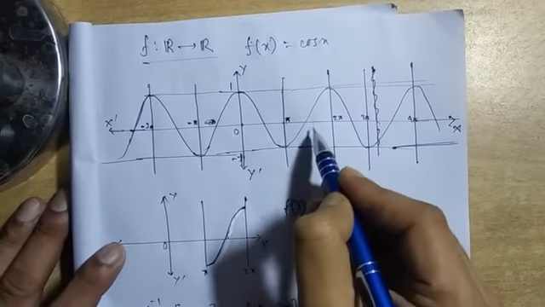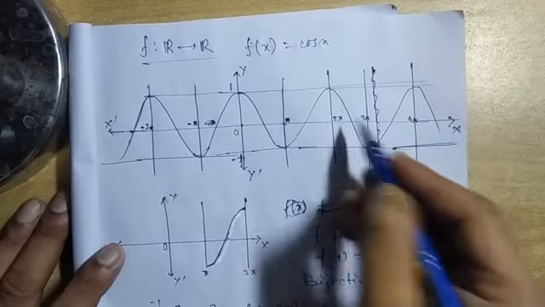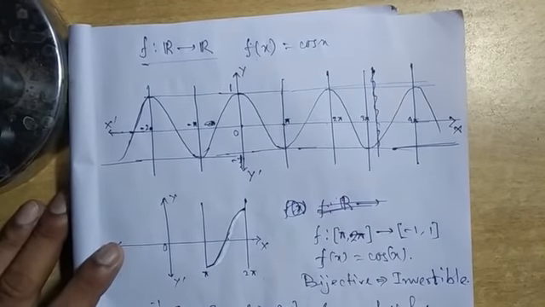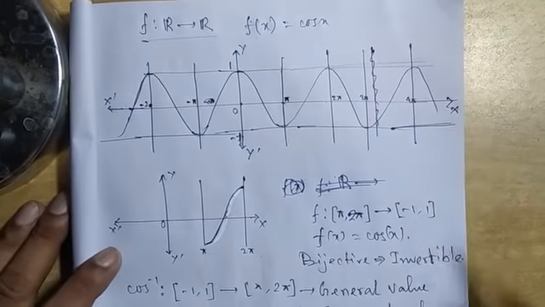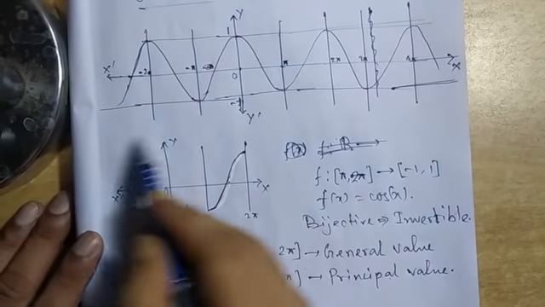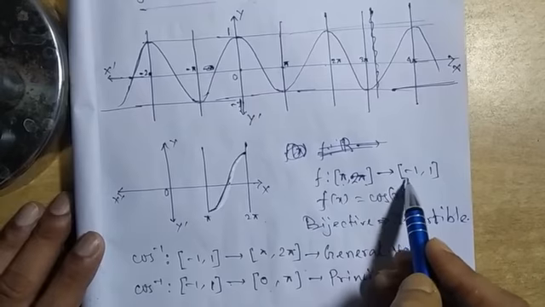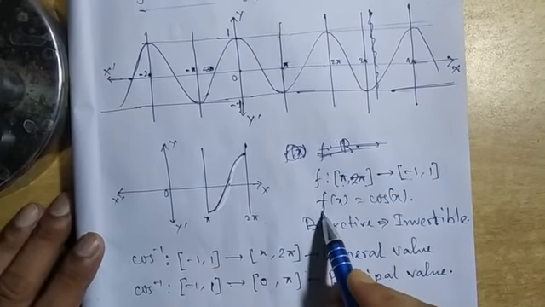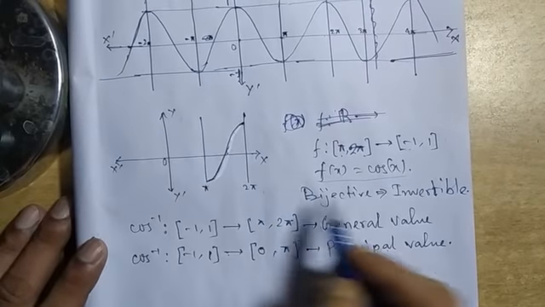But also we can take the domain to be pi to 2 pi, and keeping the range the same, minus 1 to 1, again it will be bijective. Also from 2 pi to 3 pi it will be bijective. So here is one part, say we are taking the function from pi to 2 pi and the range to be minus 1 to 1. If cos is defined in this manner, then it will be again bijective clearly from the picture,